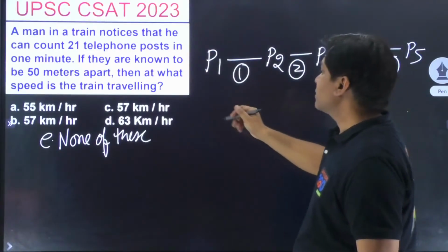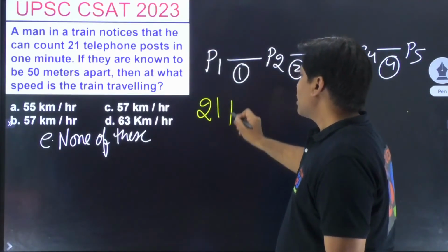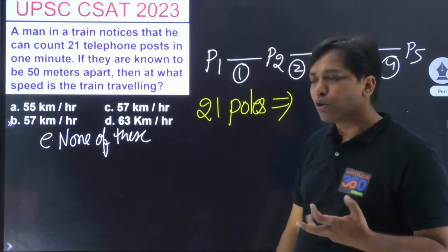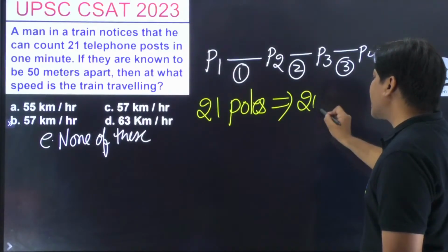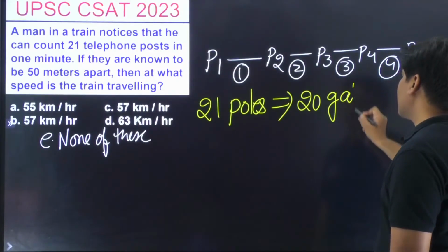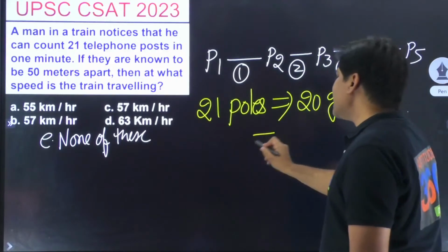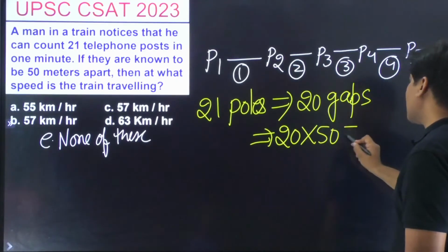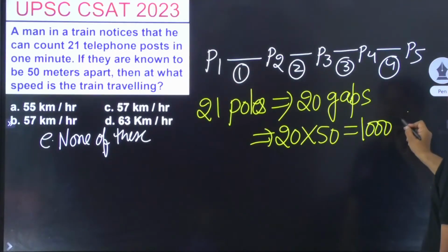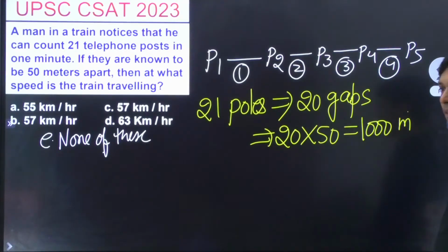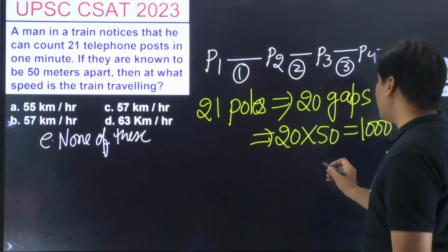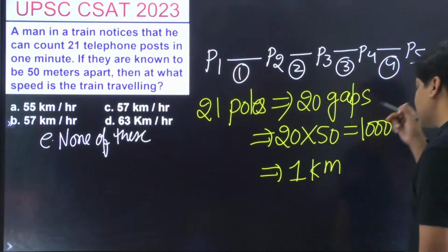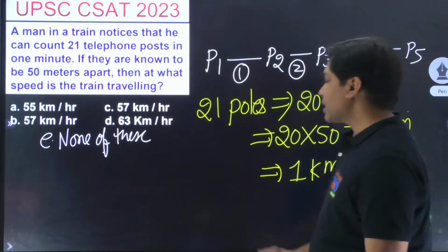Now how many poles do you have? 21 poles. So 21 poles का मतलब कितना होगा? Poles बोल दो, post बोल दो. So it is going to be a total of 20 gaps, is it not? 20 gaps, and each gap is of 50 meters, so 20 into 50, and that comes out as what? 1000 meters. 1000 meters का मतलब क्या हो गया? It is coming out as 1 kilometer. 1 kilometer का क्या मतलब हो गया?